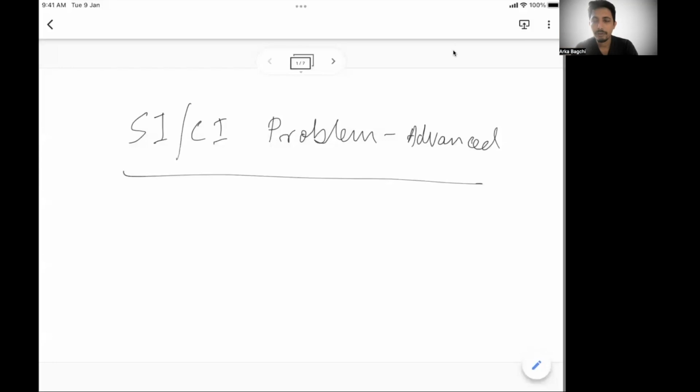Before we start, one final thing: once we show the problem, I suggest you pause the video and try to solve the problem by yourself, for 3-4 minutes max. If you are not able to solve it, you can come back and see how we are solving this. Even if you solve the problem, you can come back to see whether you did it right, or whether there is a better approach than what you did, and then move to the next problem. I don't recommend seeing the entire video as is without trying by yourself.